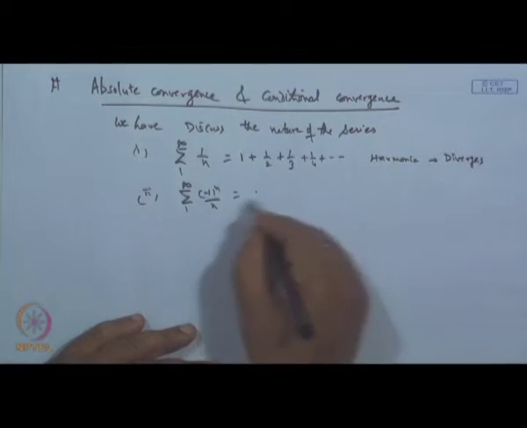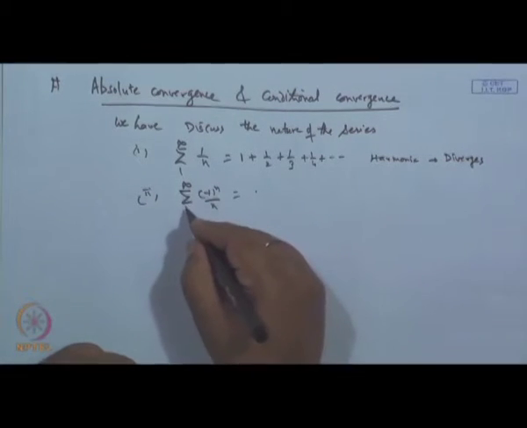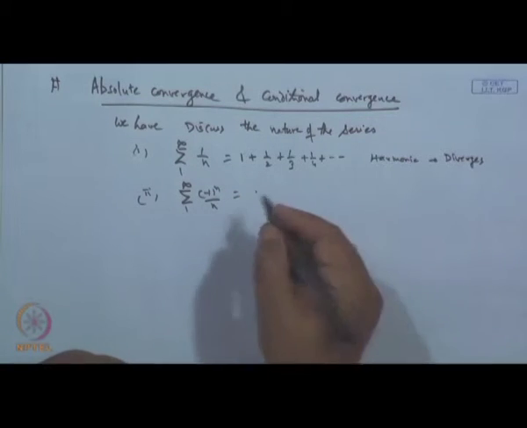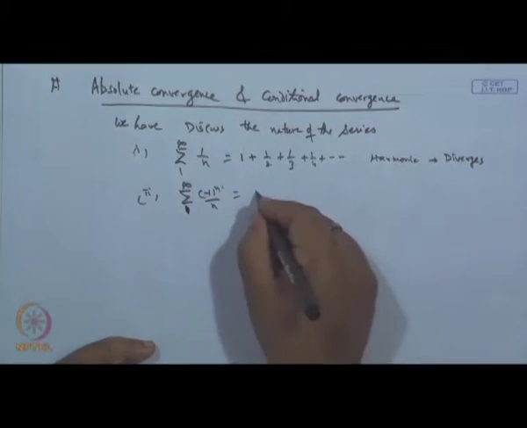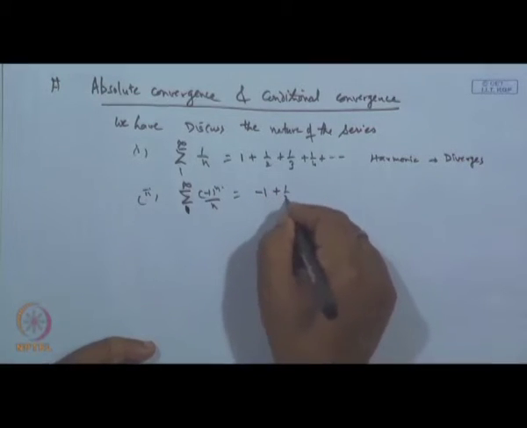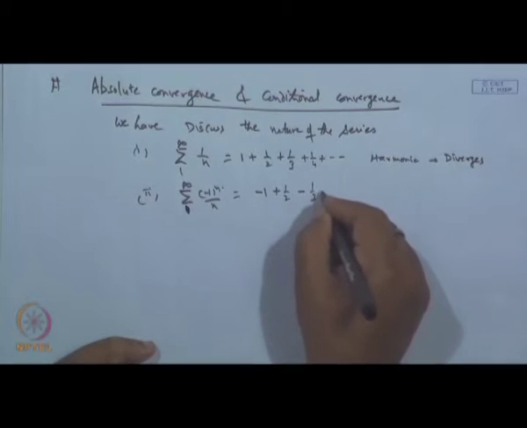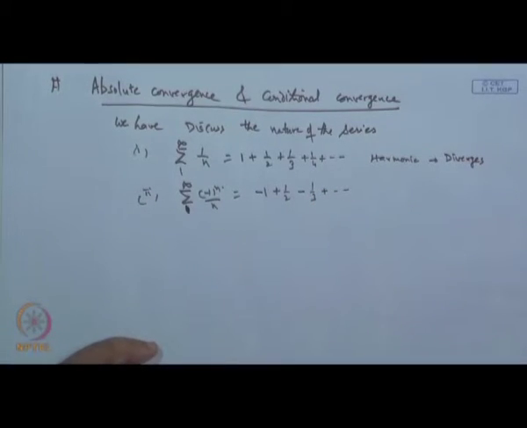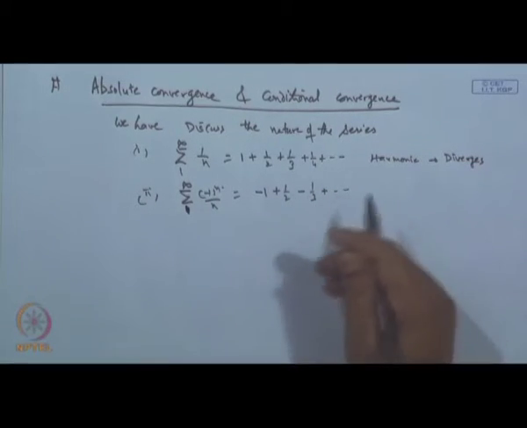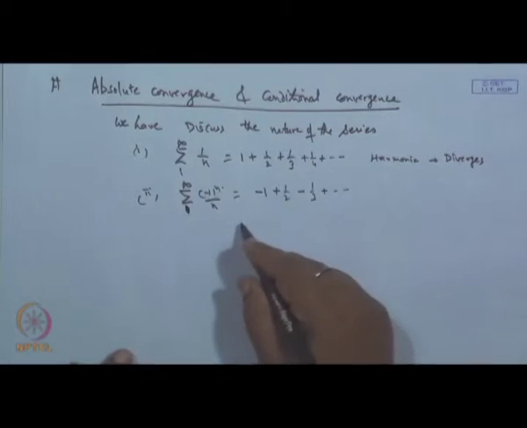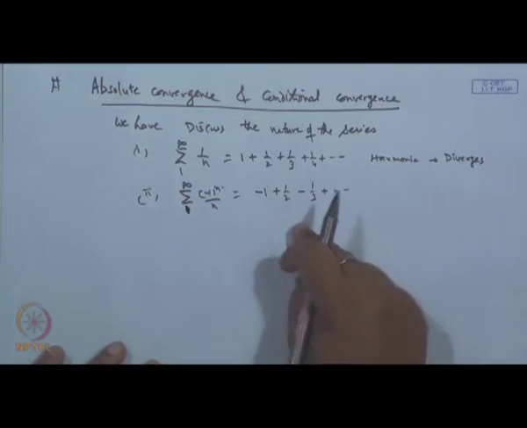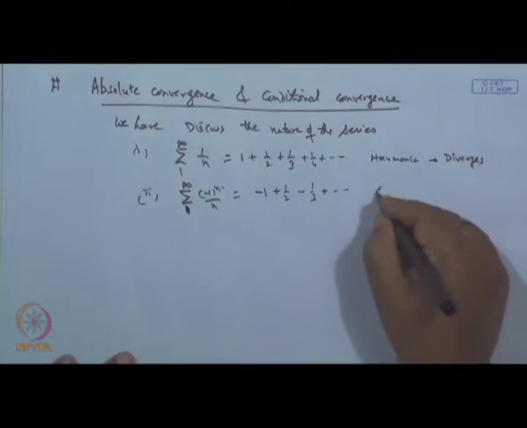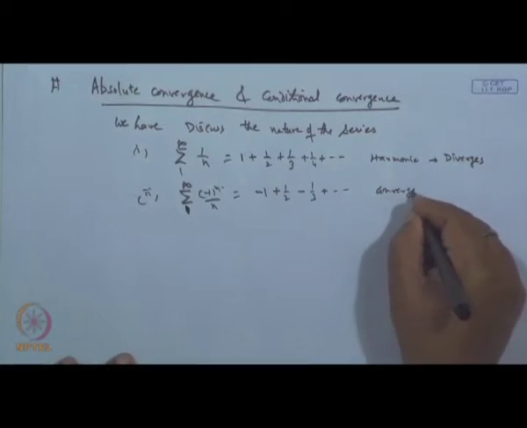So, if we start with 1 to infinity, we get minus 1 plus half minus 1 by 3 and so on. The terms are alternately positive and negative, so this is an alternating series, and we have also seen that this series is convergent.